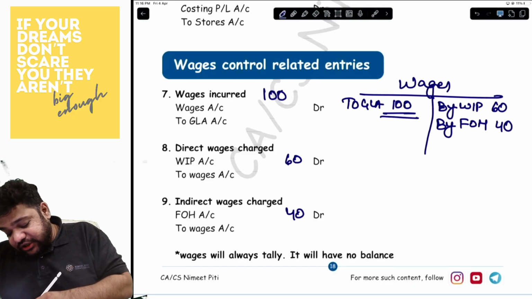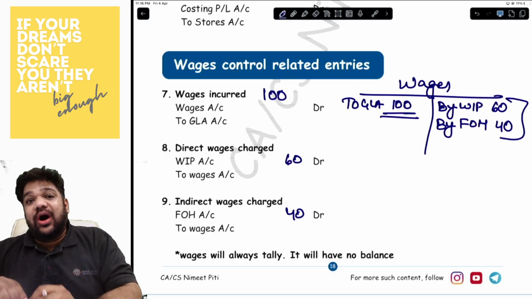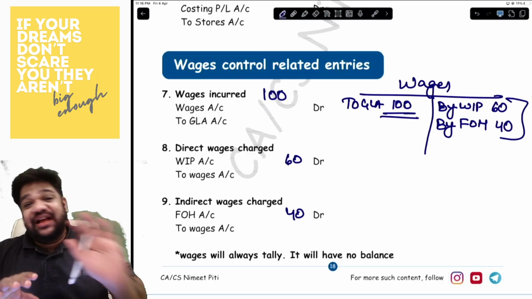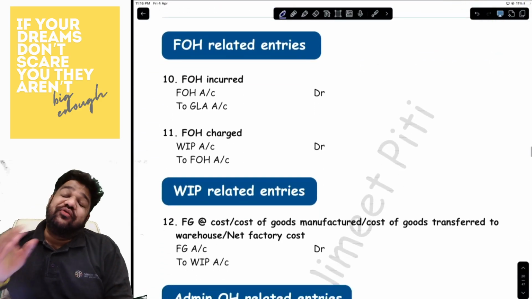Whatever you incurred is charged. Whatever you incur is charged, which means what? Always and always your wages account will tally. It will never have any balance over here. Okay. Now comes to factory overhead.